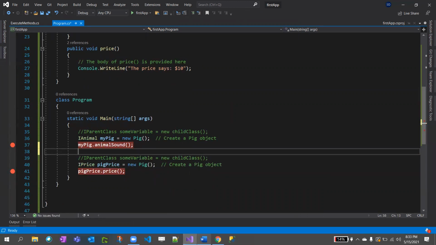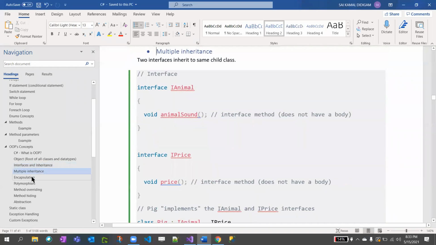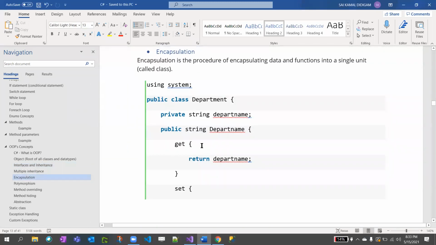Yeah, this is about multiple inheritance and encapsulation, right? Encapsulation means you're hiding some data and functions from external methods or external classes. You're just restricting something, right? Let's think of a capsule tablet. You don't disclose what is inside the tablet.